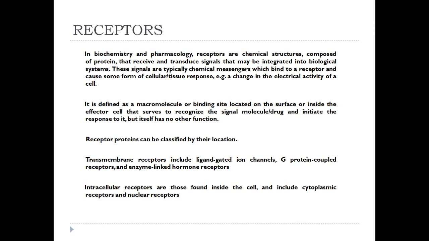There are two types of receptors: transmembrane receptors and intracellular receptors. Transmembrane receptors include ligand-gated ion channels, G protein coupled receptors, and enzyme-linked hormone receptors. Basically, enzyme-linked hormone receptors, the tyrosine kinase receptors, come under this category. Then we have intracellular receptors also, which are found inside the cell. So in our body, mostly the receptors are transmembrane receptors. Okay. So what is the job of a receptor?